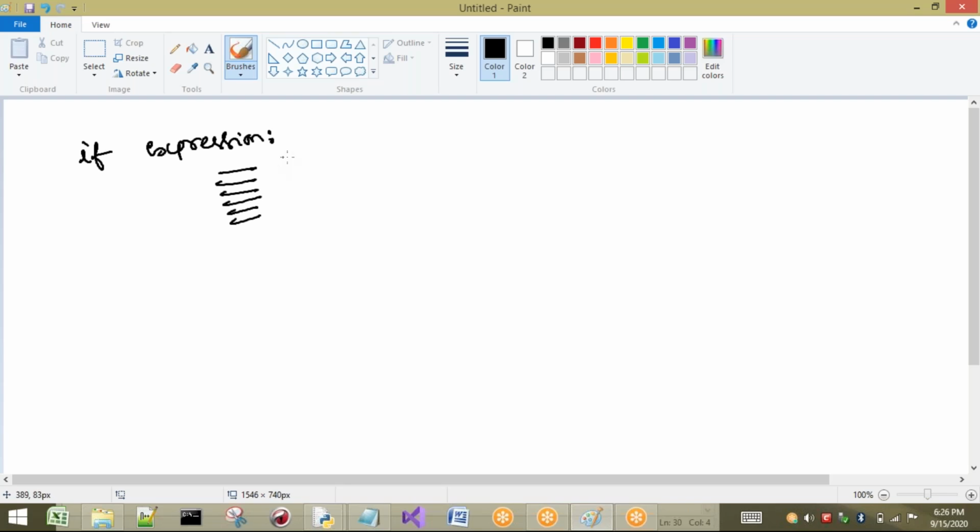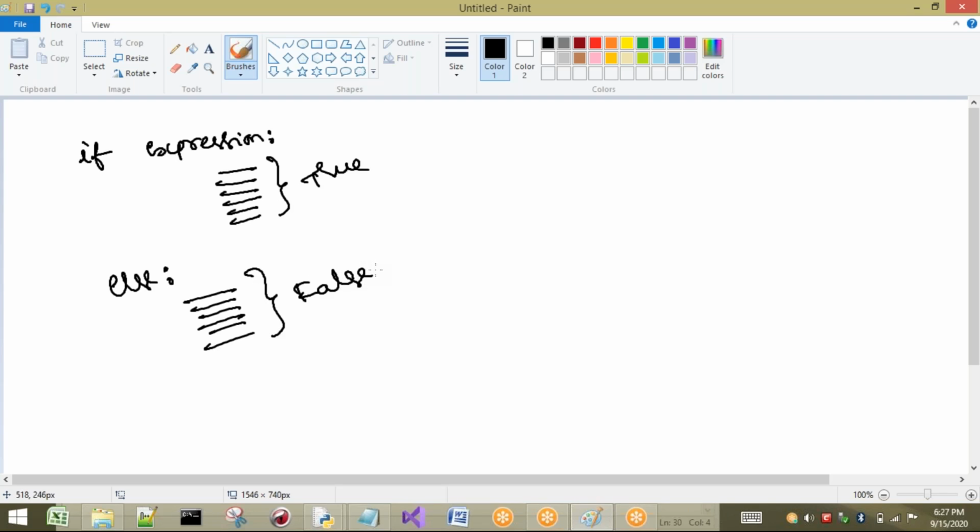If nothing has to be done, leave it with if, that means only write if. But if you want to do some other thing, then go to the else case and write down some statements here. If the expression is true, it will execute these statements. If the expression evaluates to false, then it will go to the else case. Okay, this is about if and else.